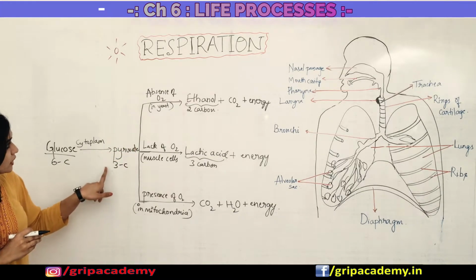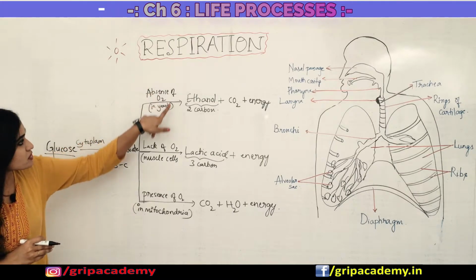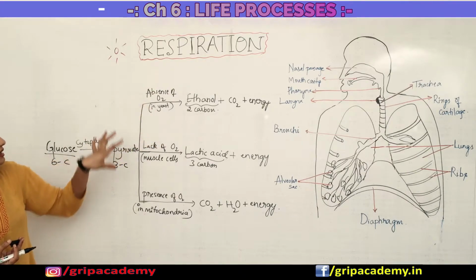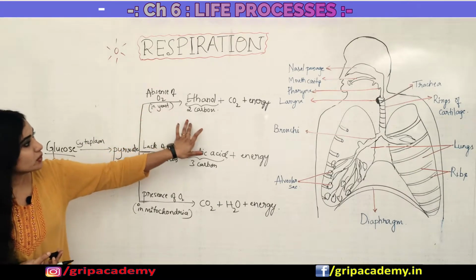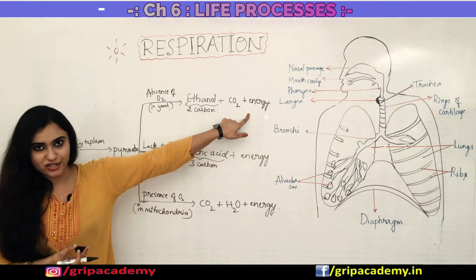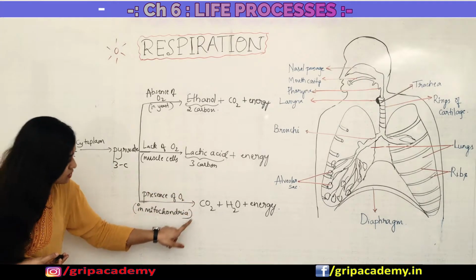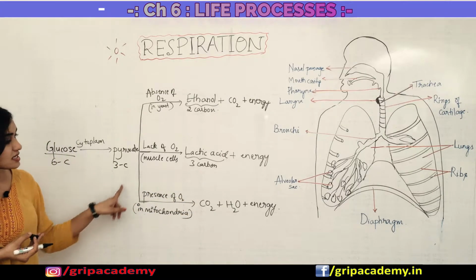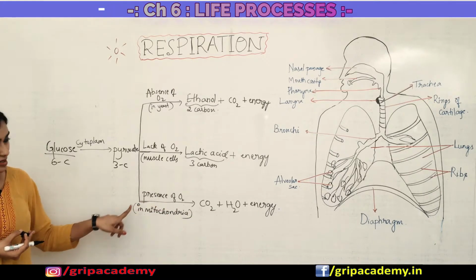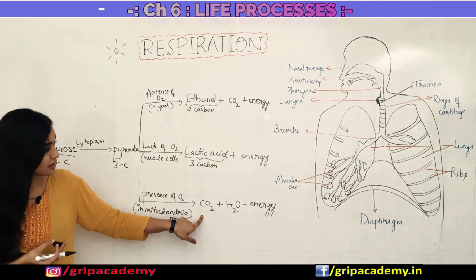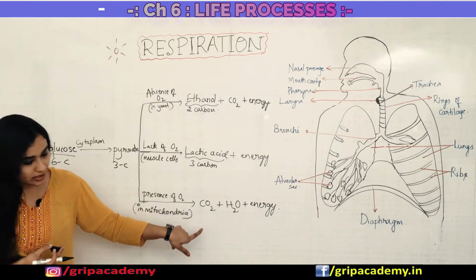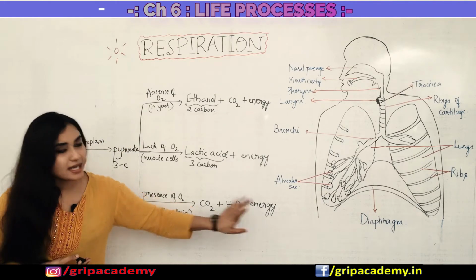Then what happens to this pyruvate in the absence of oxygen, for example in yeast, which is anaerobic respiration? This pyruvate is broken down into ethanol, which is a 2 carbon compound, along with the liberation of carbon dioxide and energy. And in the presence of oxygen, which is aerobic respiration, this process happens in the mitochondria, where the pyruvate is broken down into carbon dioxide, water and energy.